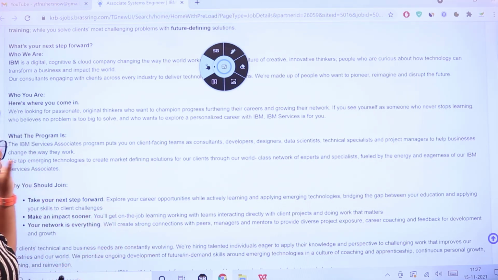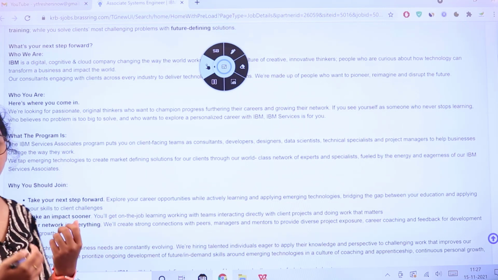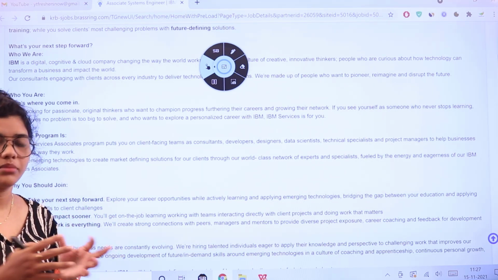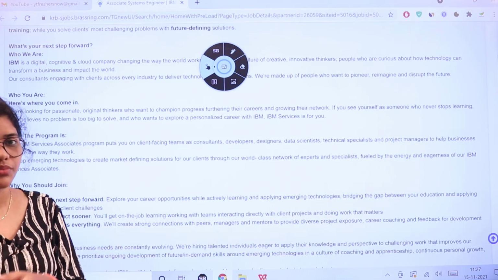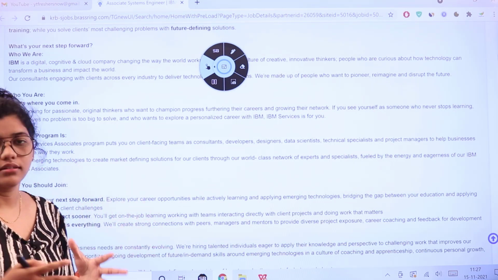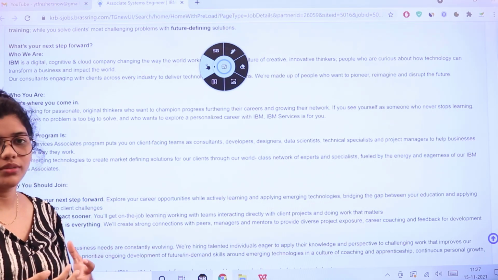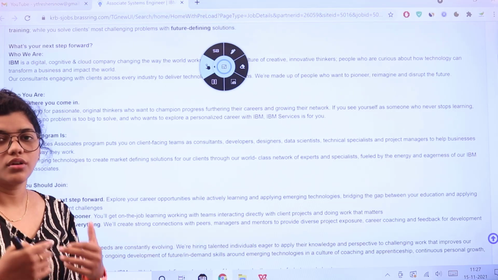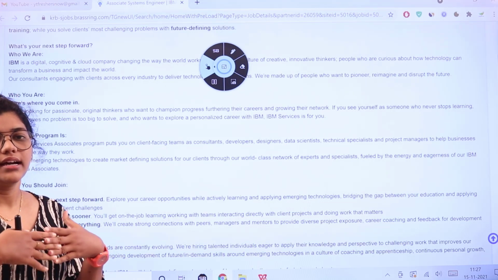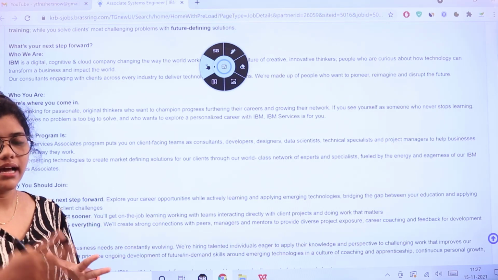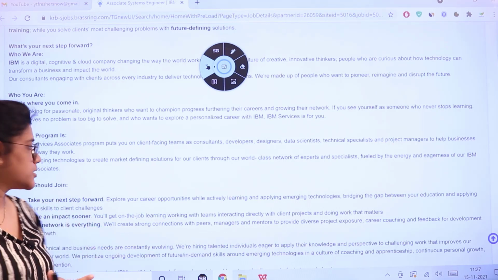With the emerging technologies, you should also know how the market is evolving with new technologies and how they are implemented for the development of the business. Through that world-class network of experts and specialists, you would be fueled with energy, so that you would know how to implement it for the client, make it user friendly, easily accessible, and give further development.